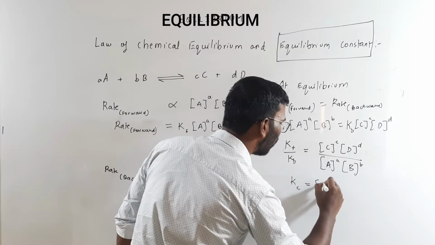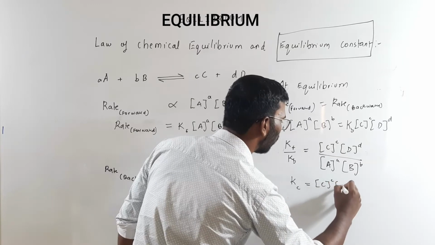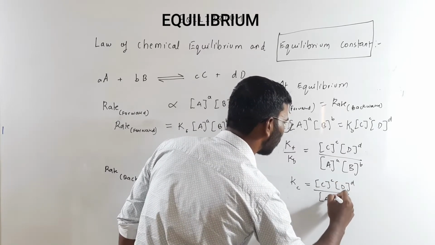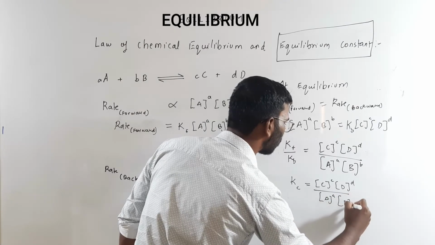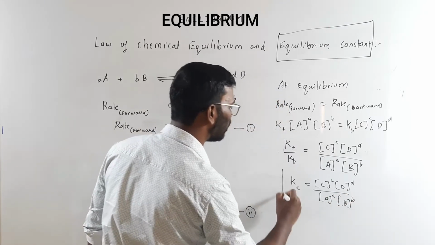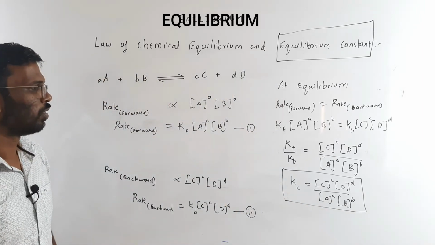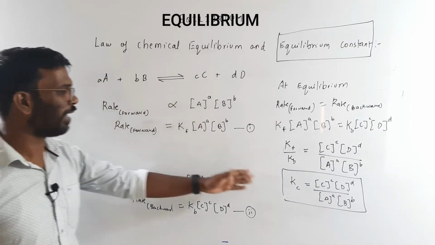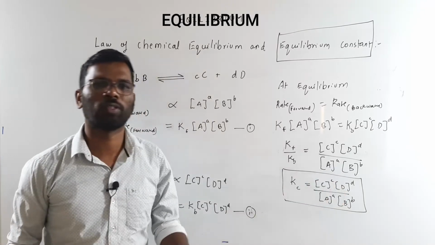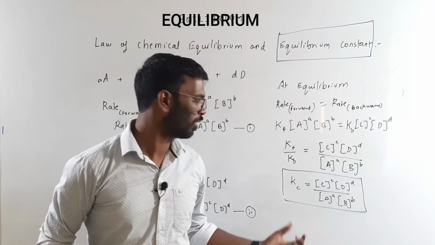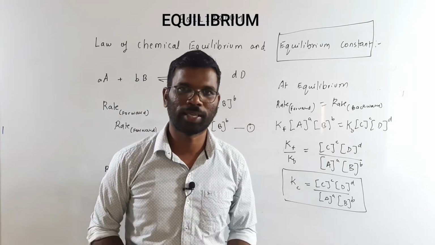So this is how we understand equilibrium. This is the equilibrium constant in terms of concentration. So for these reactants, what do we write? The concentration of the product upon the concentration of the reactant raised to its stoichiometric coefficient. This is how we write the Kc.